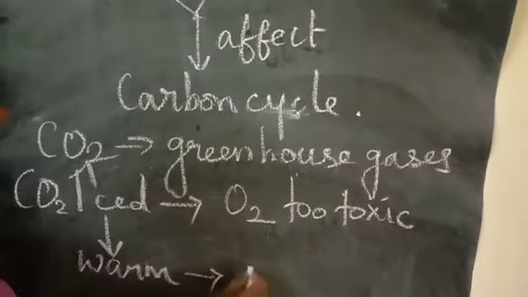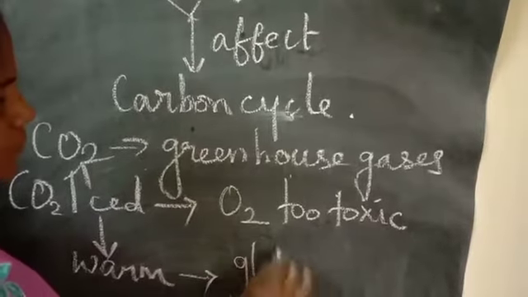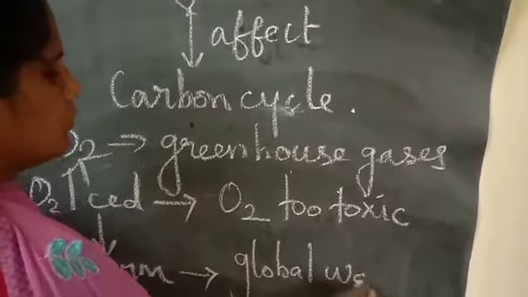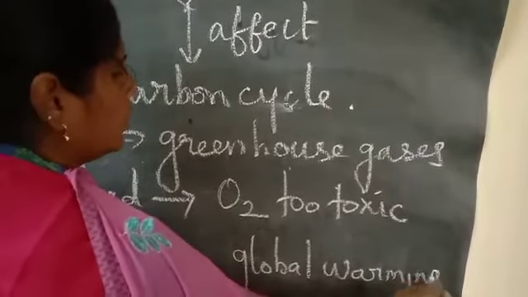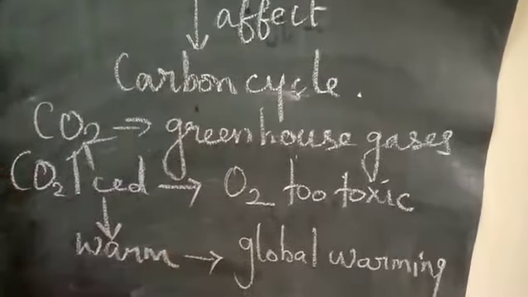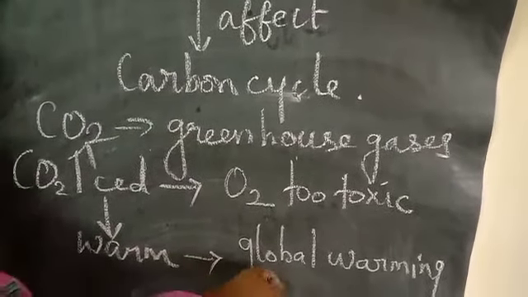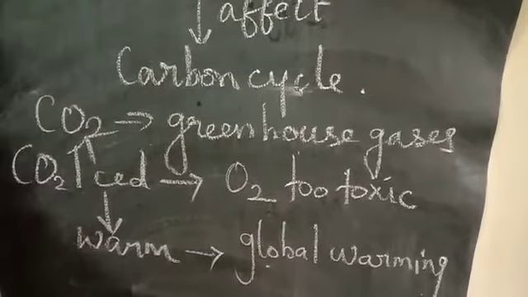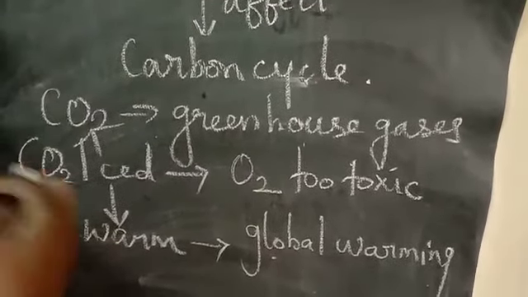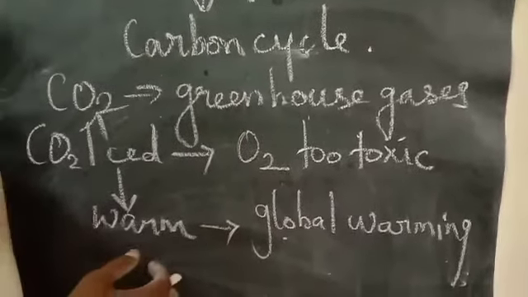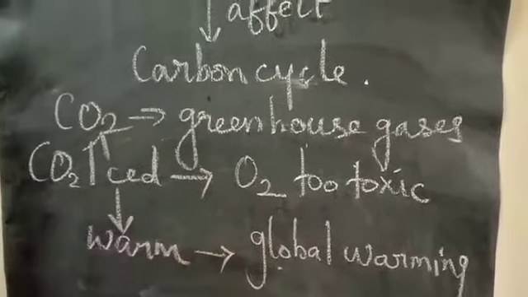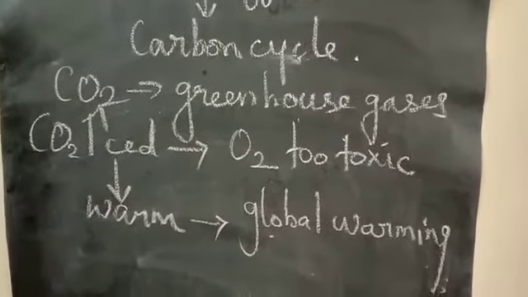Because of this it leads to global warming. Clear? The increase in temperature on the earth is called global warming, because of so many unwanted gases and the reflection of the heat particles. It may lead to global warming. Clear, children?